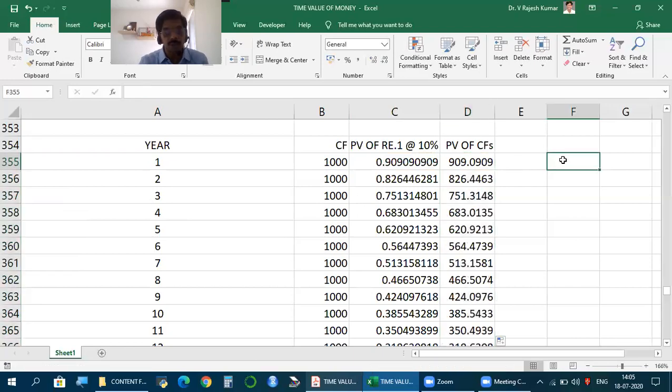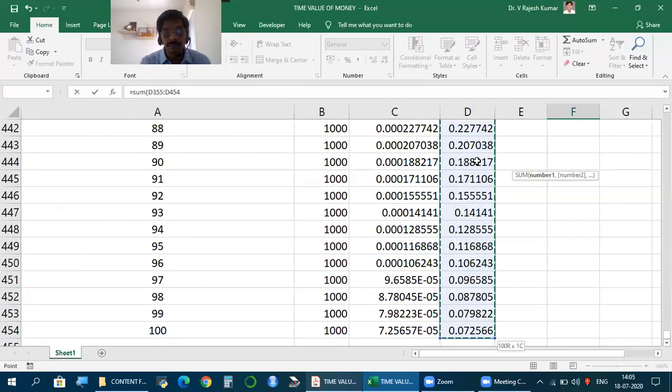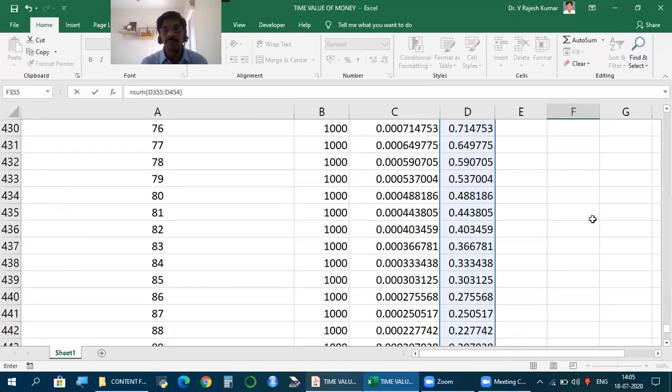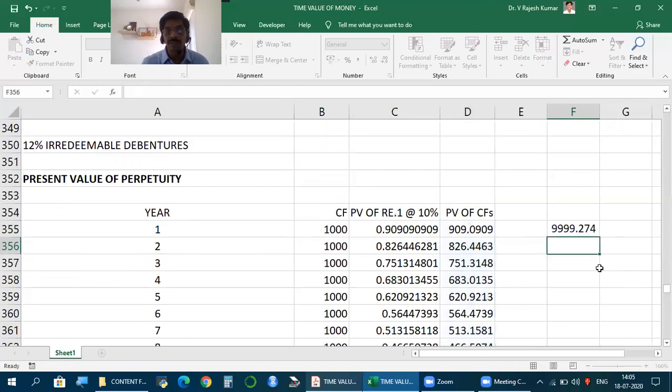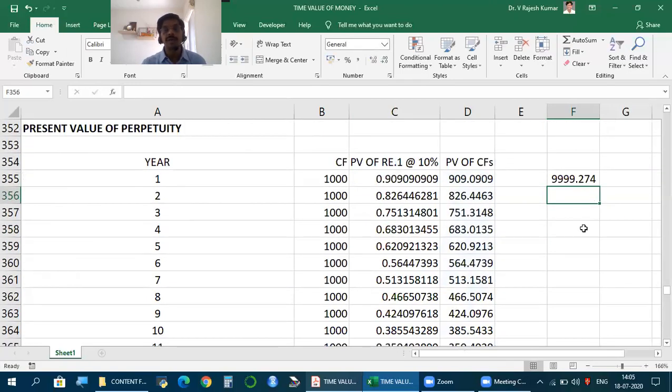And if I take the total sum of this, how much am I getting? 9999.27.